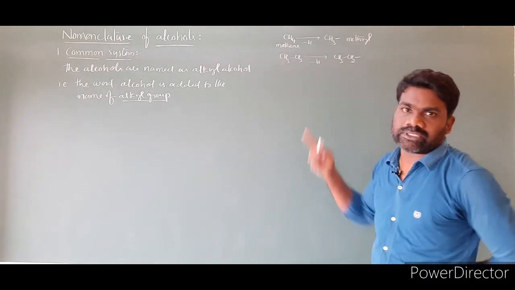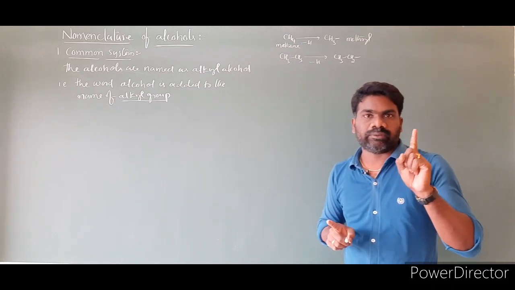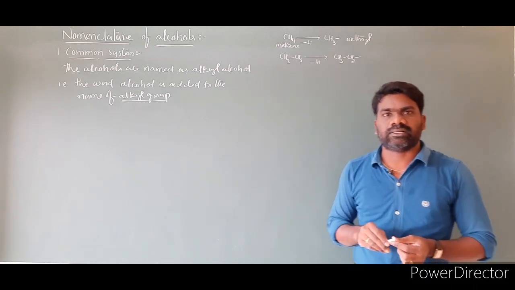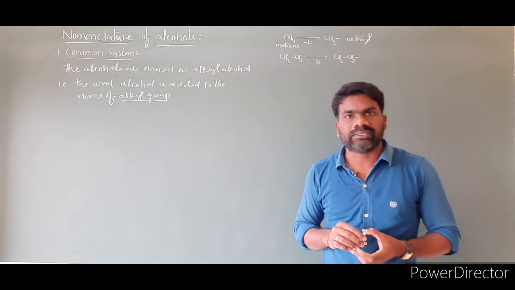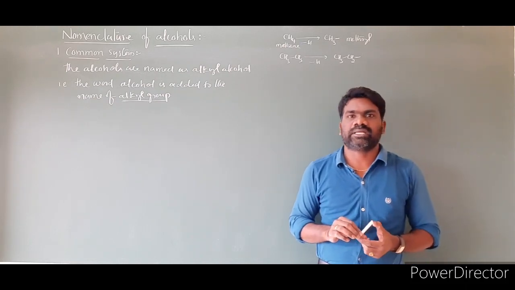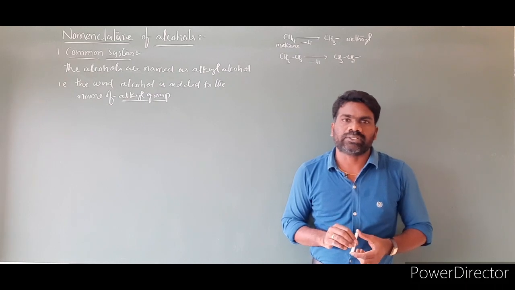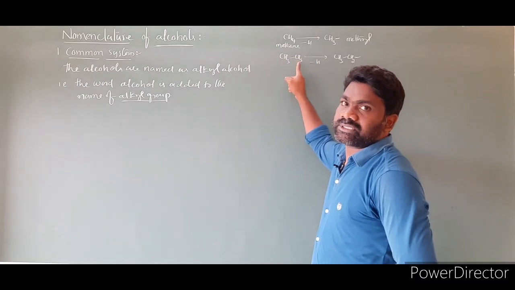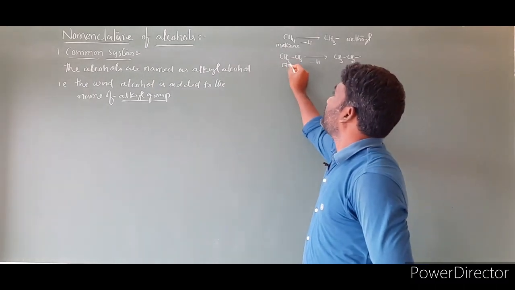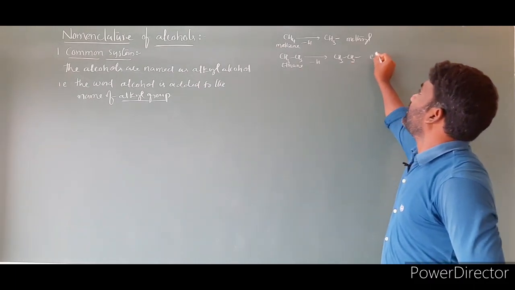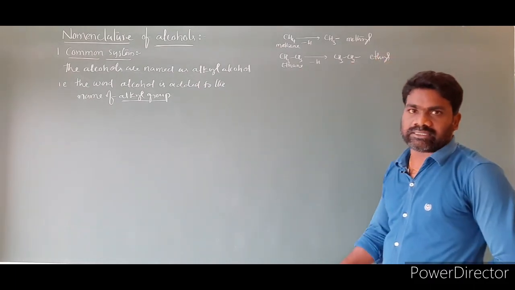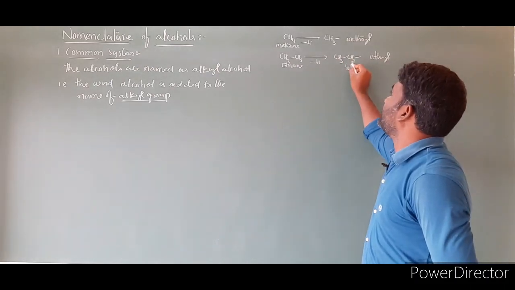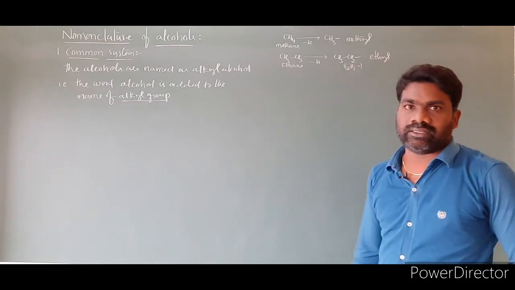Already you know the root words. One carbon is meth, two carbons eth, three carbons prop, four carbons but, five carbons pent, six carbons hex, seven carbons hept, eight carbons oct, nine carbons non, ten carbons dec. Here two carbons is eth, so this is ethane. Ethane will become ethyl. This is ethyl, and we can also write it as C2H5.